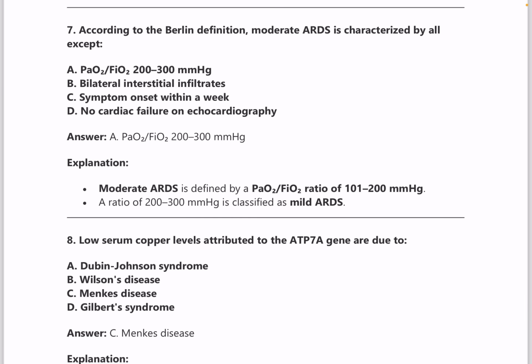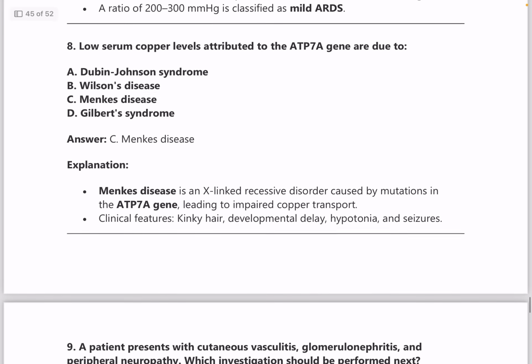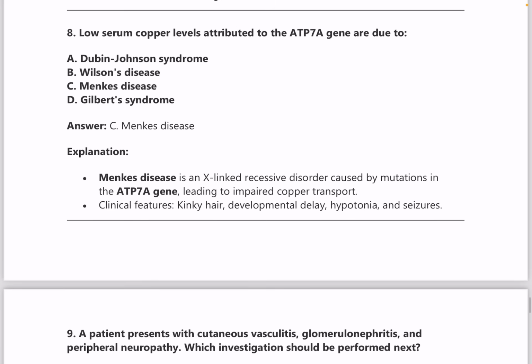You need to learn about this Berlin's definition as well because questions come up from there as well. Next, low serum copper levels attributed to ATP7A gene are due to. Answer is Menkes disease. ATP7A is associated with Menkes and ATP7B is associated with a very common disease. Yeah, please do check out on it.